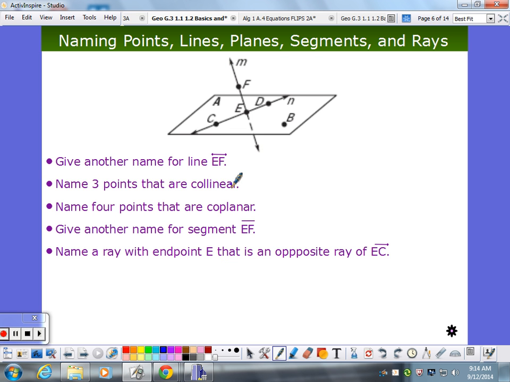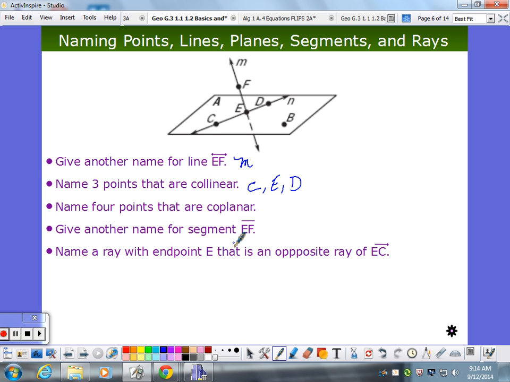Keely? Yeah, this is line N. So I'm using line N. Can you name 3 points that are collinear on the same line? Julia? Yeah, C, B, and D are all collinear. They're on the same line.